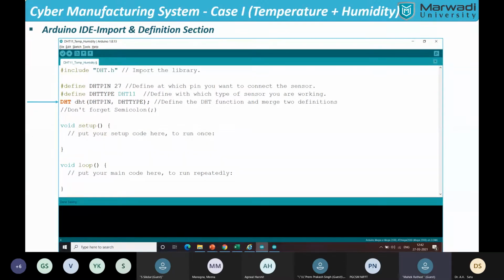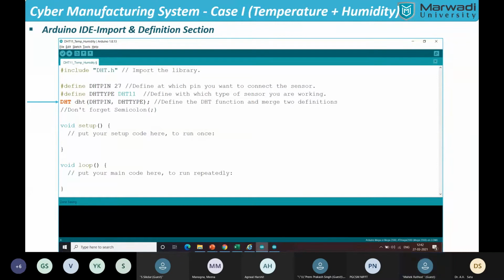It is the import and definition section. So first we have imported our library, which is DHT. The second one is the pin. The third one is our sensor, and then we are defining the whole system. First that is DHT, then the second one is the DHT pin, and the third one is the DHT11 sensor. So those three are now connected. Also, don't forget to put a semicolon over there. Those are very essential when you are defining anything. If you make a mistake with a semicolon anywhere in the code, it will produce a number of